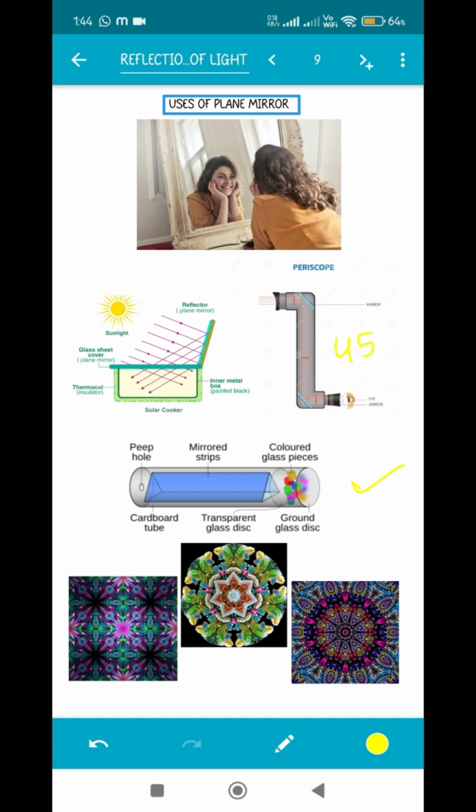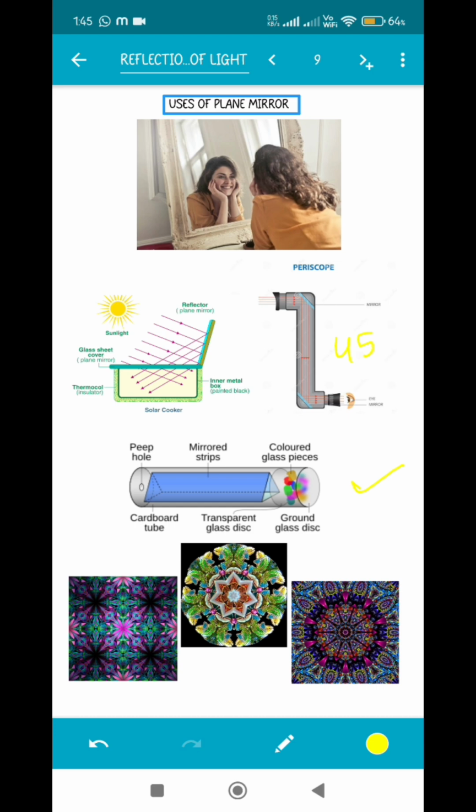Next is a very interesting and very useful device as well, the solar cooker. It uses solar energy, but it's not actually using any solar powered battery and all that. No, it's not the same thing. The mirror is reflecting the sunlight and concentrating it in a particular position so that it can heat up the object, and it can be used for cooking food or for heating purposes as well. Plane mirrors are also used for this purpose, and many times spherical mirrors are also used. So it is using sunlight or solar energy directly. It is not converting it into electrical energy or something.